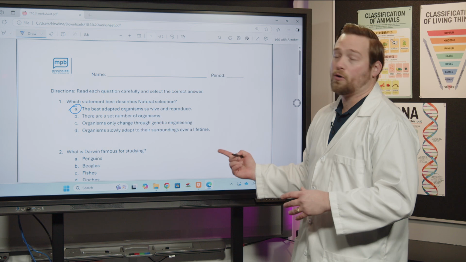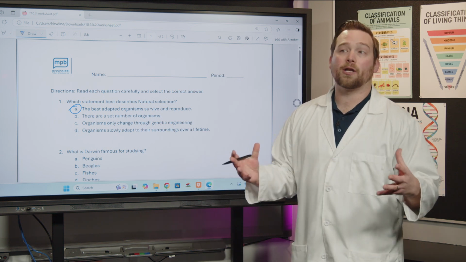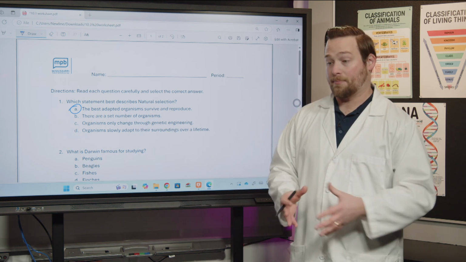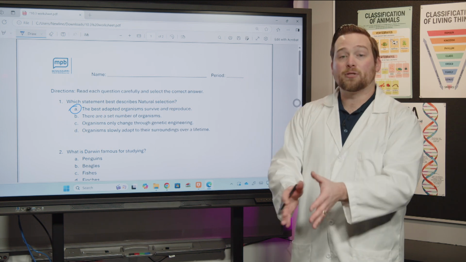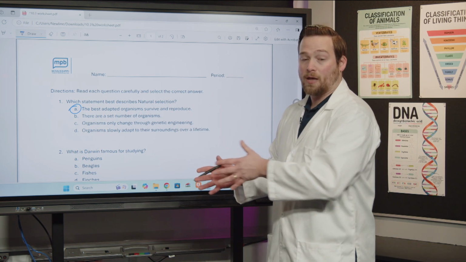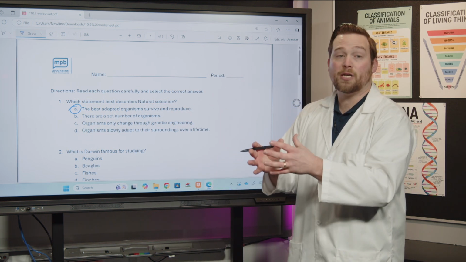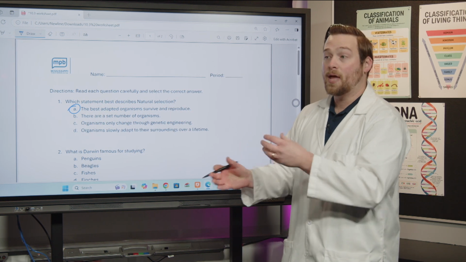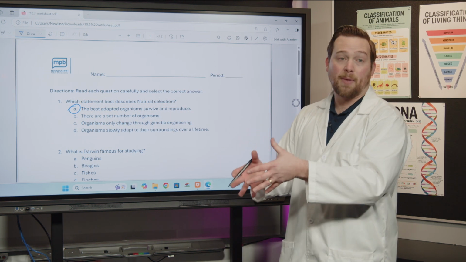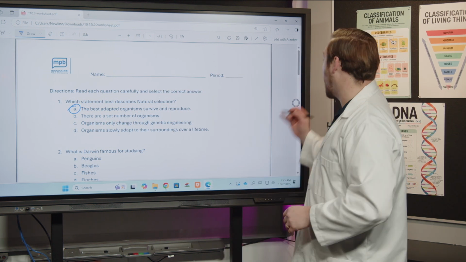But because it says over a lifetime, that's just not long enough to see any real evolution happen. When evolution happens, it happens over many, many generations, okay? Because those genes are slow, the gene pool is slowly being changed by the fitness of the organisms that make up the population. So A is going to be our best answer choice here.